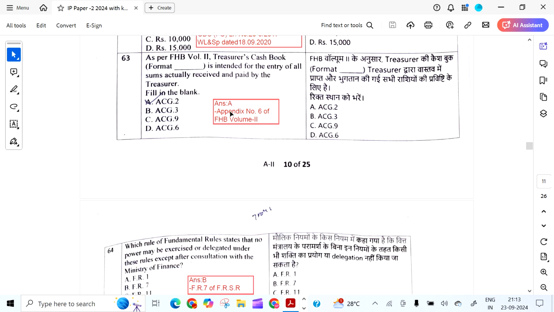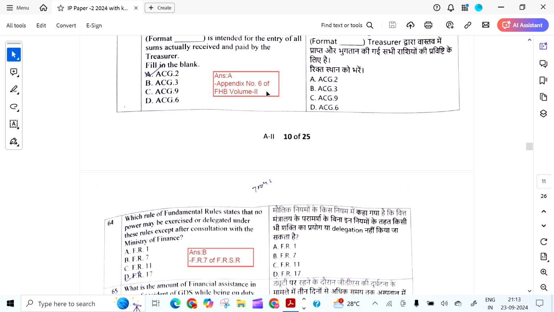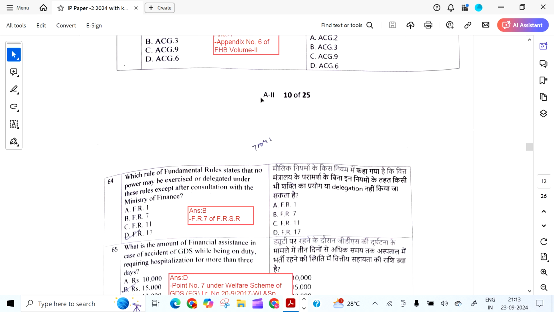As per FHB Volume 2, TCB format is intended for entry of all sums actually received and paid by the treasurer. It is ACG 2, Appendix number 6 of FHB Volume 2.